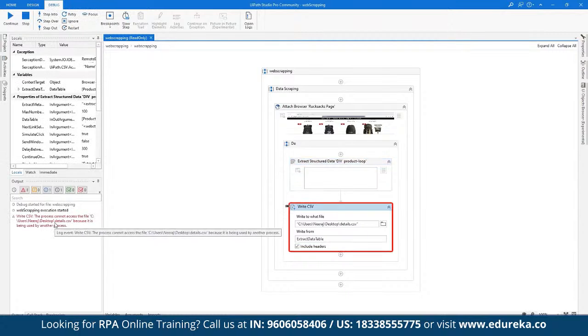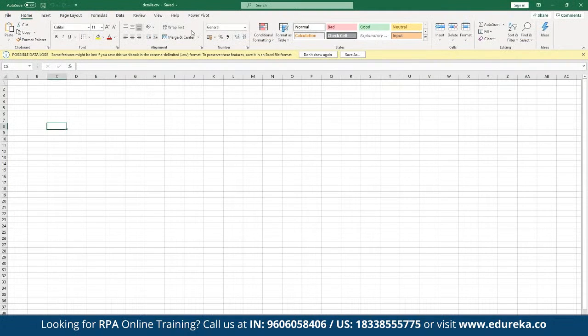Now, as you can see, there's an error: the process cannot access the file. Why? Because it is being used by another process, right? When we say it is being used by another process, that means this CSV file has already been opened up in this Excel sheet, correct? So in order for UiPath to write something in the CSV file, this file needs to be closed. That means this file should not be in use.